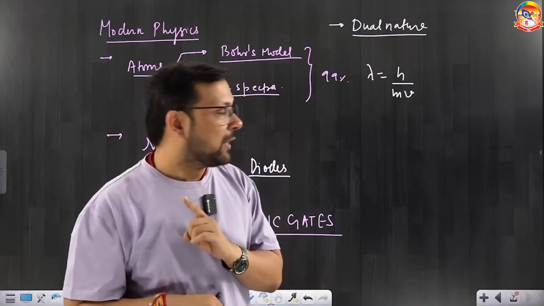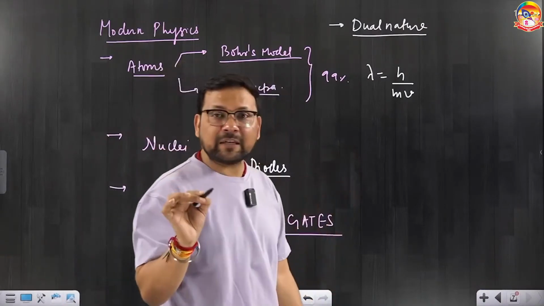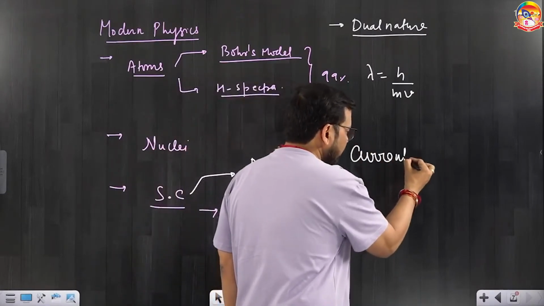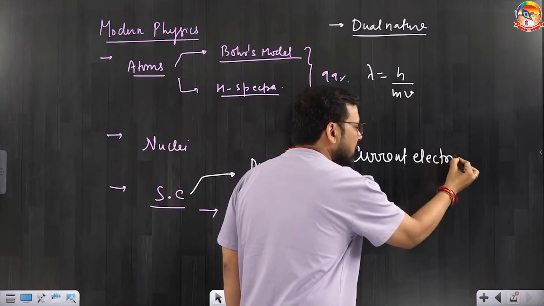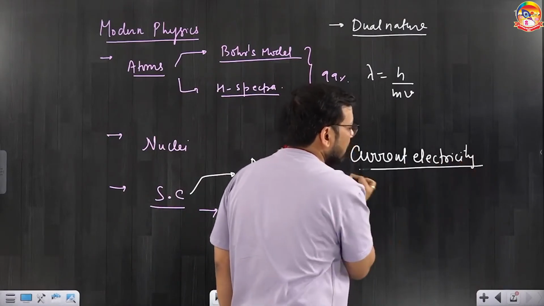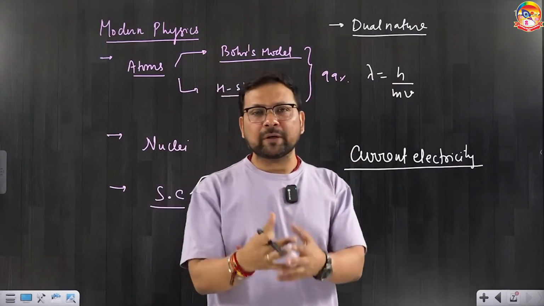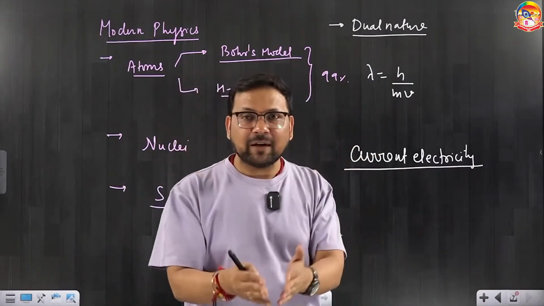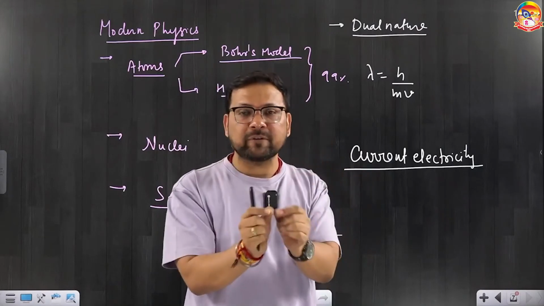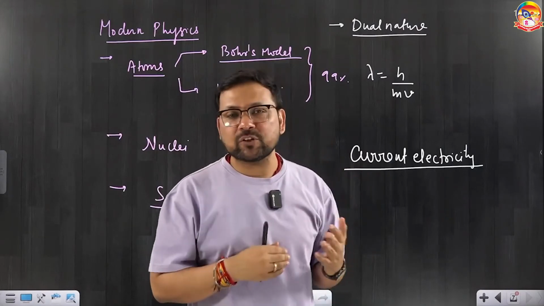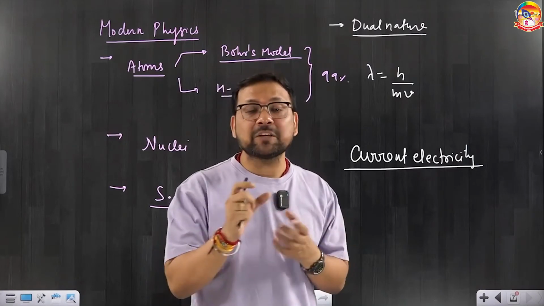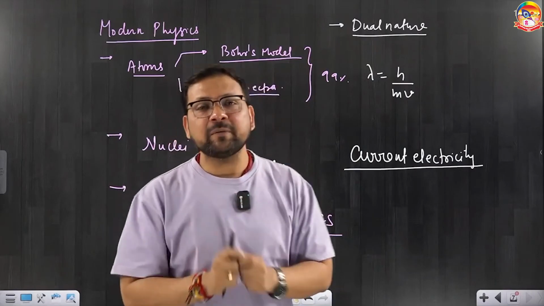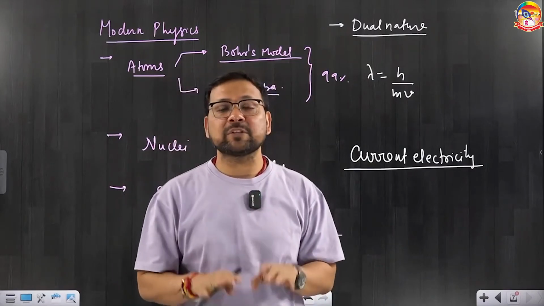Last, I will ask you to include one more, and that can be prepared only on the basis of NEET PYQs, that is current electricity. In current electricity also, if you are confused what to prepare, what to leave, what formulas are important, just go through 10 years of NEET PYQs. See what they have asked, and whatever they have asked, that is important. That you have to prepare well. You will find mostly the combination of resistances, Kirchhoff's law, and J equal to sigma E, Ohm's law graph. These have to be prepared. So make a note of it, prepare well, you will get 60-65% marks from there.